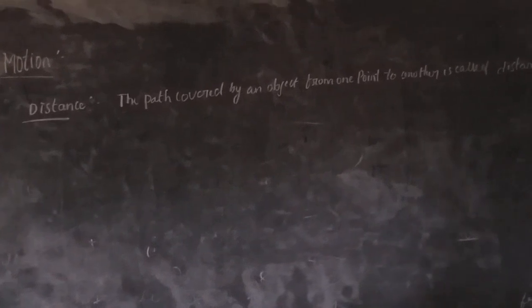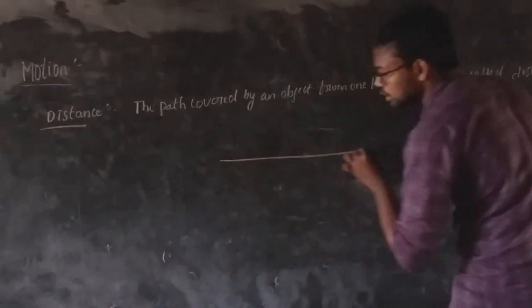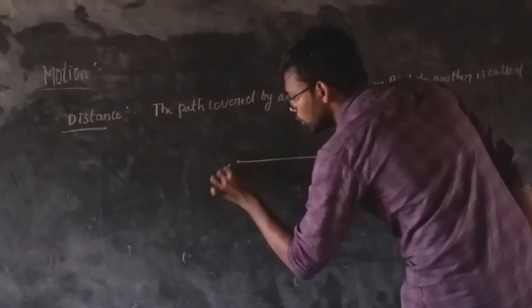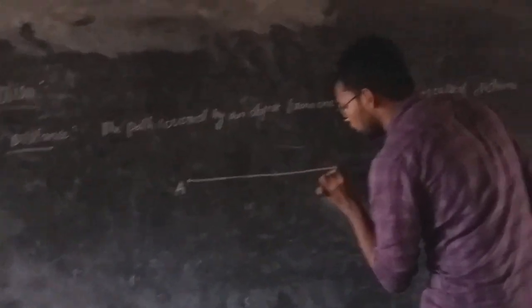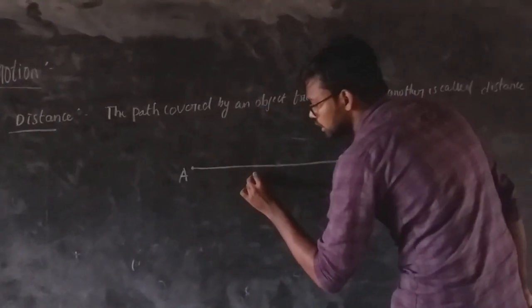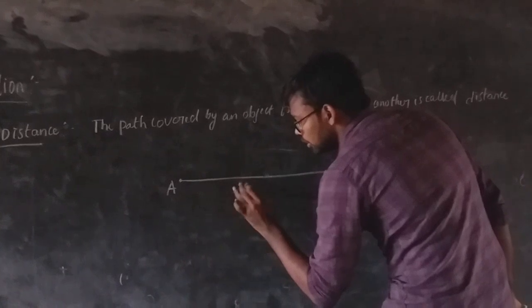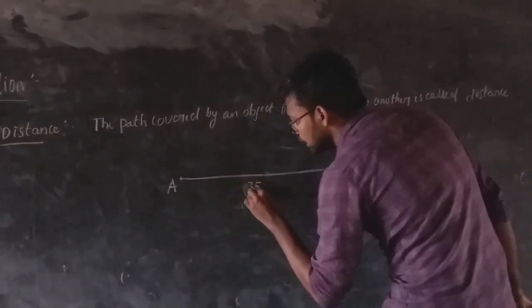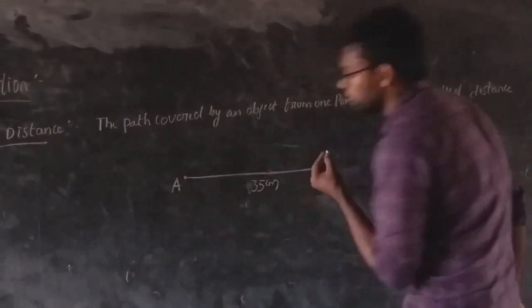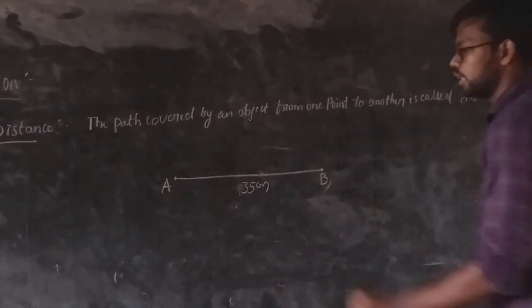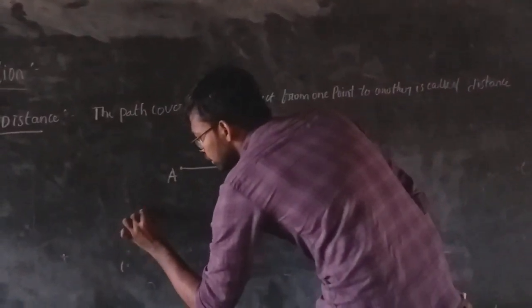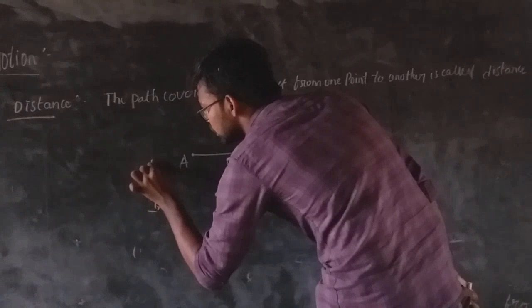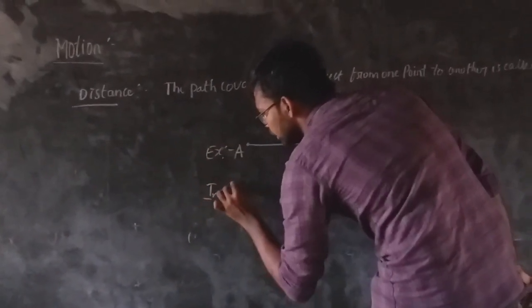Okay. For example, this is point A and this is point B. From here to here, the distance is approximately 35 centimeters between point A and point B. I am writing here, this is an example.